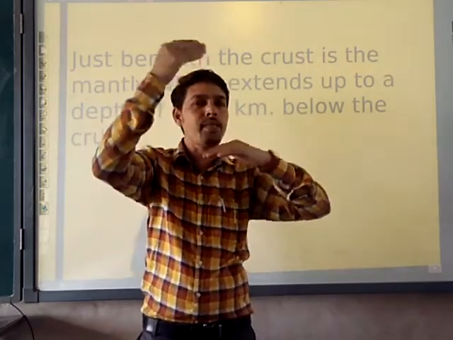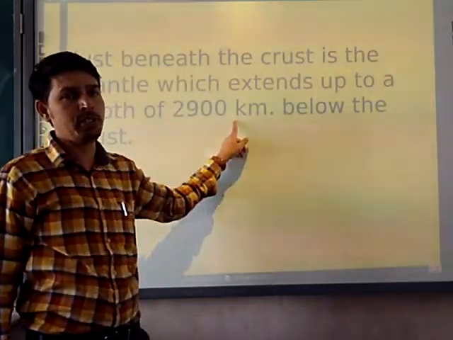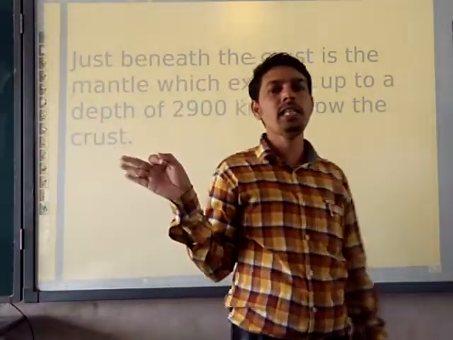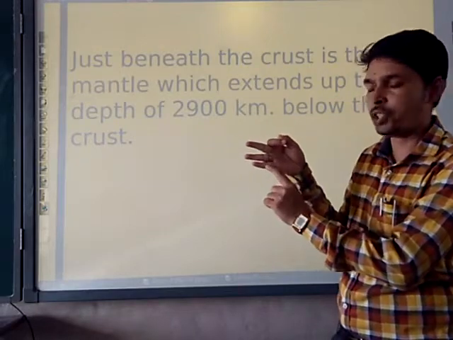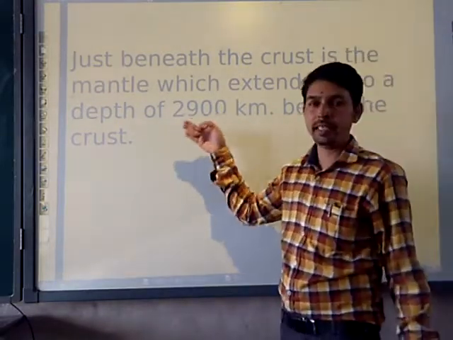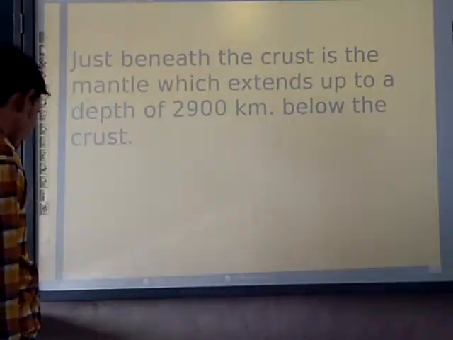This middle one has an extension of 2,900 kilometer below the crust. We remember it as CMC: C for crust, M for mantle, and the last C for core. So crust, mantle, core. Now moving to see in detail.